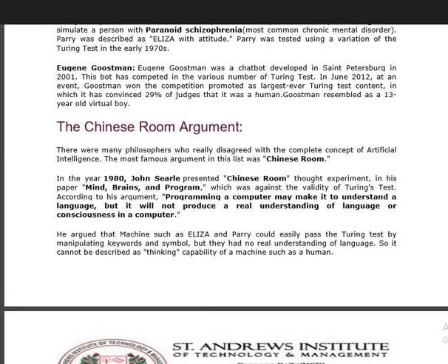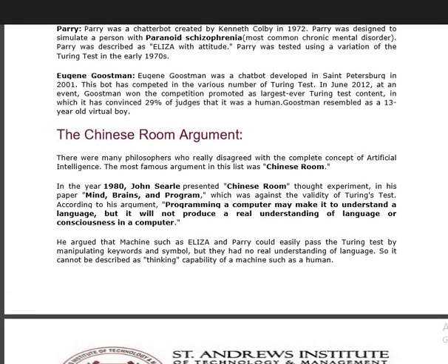Then we have one more part, that is the Chinese room argument. There are many philosophers who still disagree on a complete concept of artificial intelligence, because every scientist has their own strategy for defining artificial intelligence. Moreover, in the year 1980, John Searle presented the Chinese room experiment in the paper Minds, Brains, and Programs, which argues against the validity of the Turing test too.